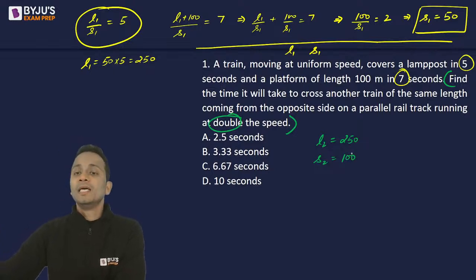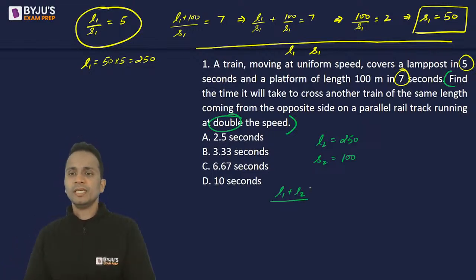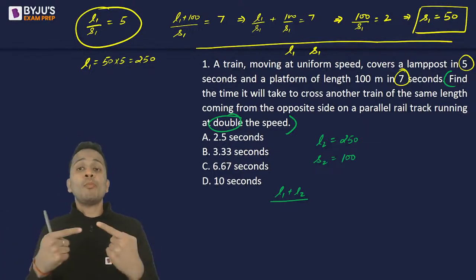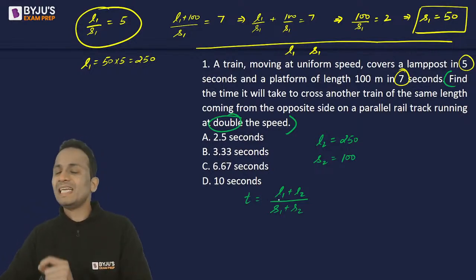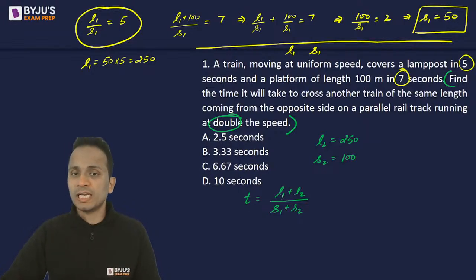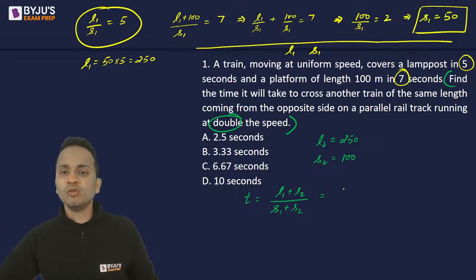All right. Now the time the first train will take to cross the second train. So distance it will have to cover will be the sum of the lengths of both the trains. Now the second train is moving in opposite direction. So the relative speed will be the sum of the speeds. So S1 plus S2. So this will be the time taken by the first train to completely cross the second train, which is moving in the opposite direction at a double speed. So L1 plus L2, that is 250 plus 250 divided by S1 plus S2.